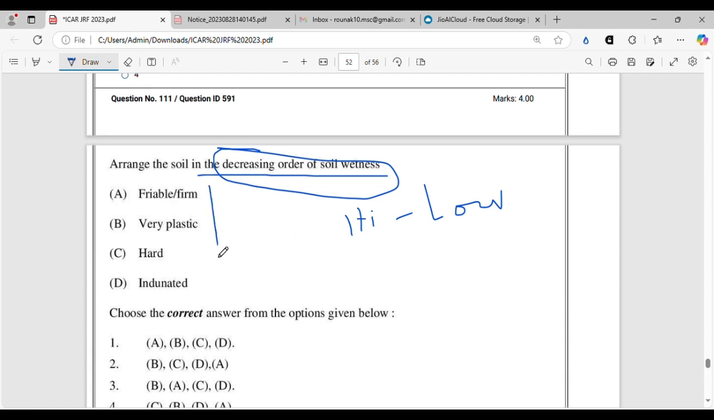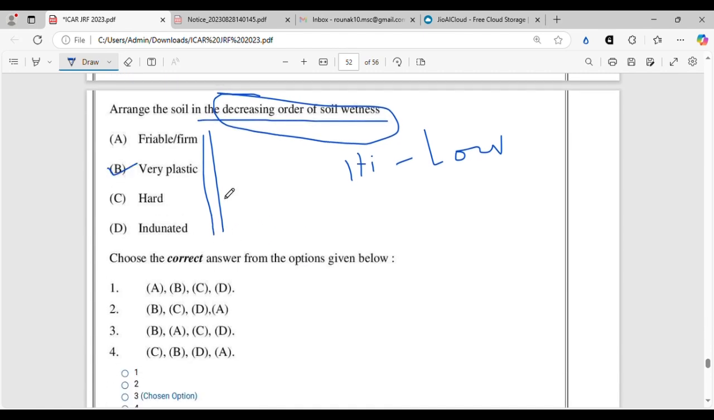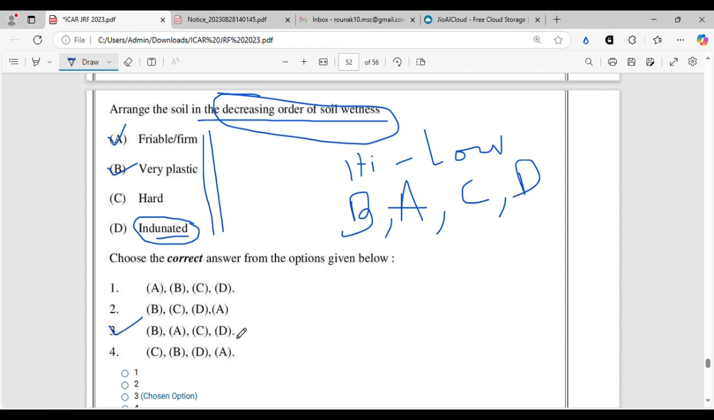So among these four, which one is the highest according to you? Of course, there is no doubt about it. It will be B. Very plastic has the most moisture. After that, it will be A, friable or firm. After that, it will be C, hard or harsh. And finally, it will be indurated. Sorry, I think there is a mistake with the word. It should be indurated, like totally free of water. There is not even a single morsel of water present there. So the answer will be B, A, C, D, and option 3 is going to be the correct option.